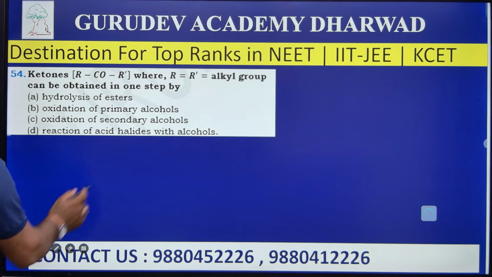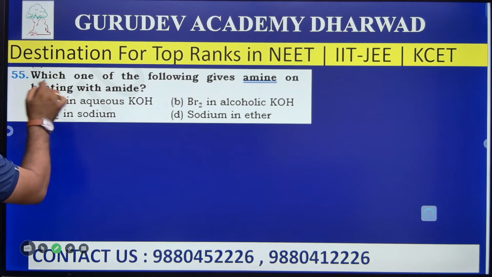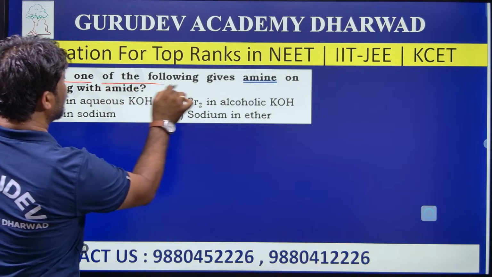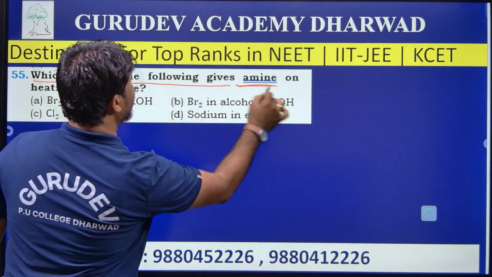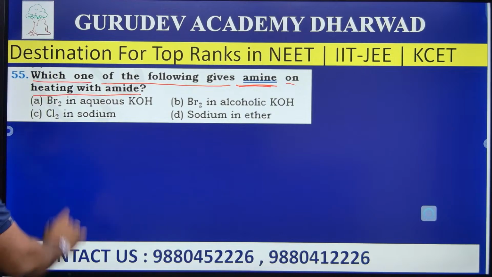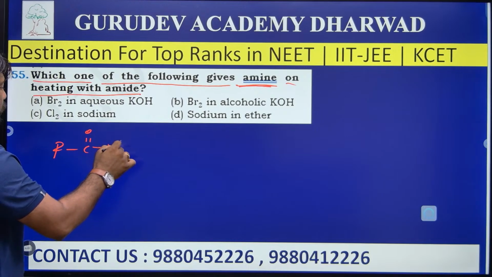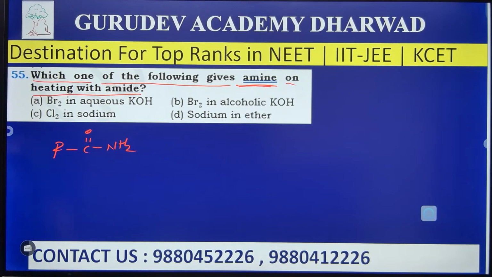Next, go to question number 55. Which one of the following gives amines on heating with the amide? The amide is RCONH2. When an amide is treated with which type of compound will it give amines?